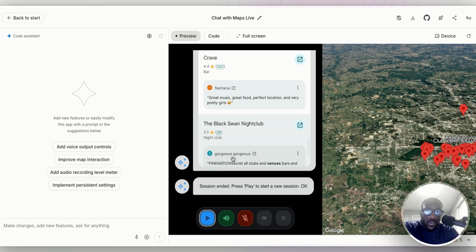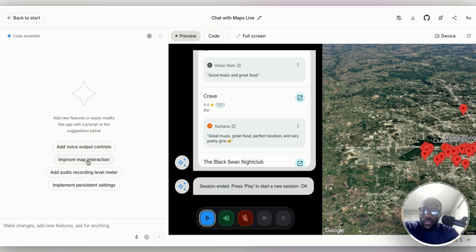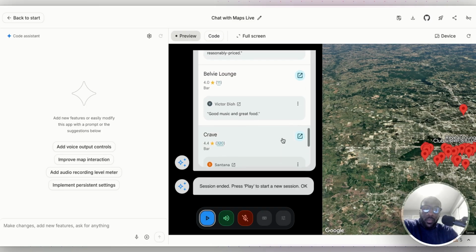All right, now this is tight. I like this a lot. Then you can add new features. You wanted to improve the map interaction, add voice output controls. Yeah, this is really cool. And with this demo app, you could actually download this, sync it with your GitHub, and then turn it into your own app, or you could make a variation of this, or you could simply connect the API and then create a feature like this from there.